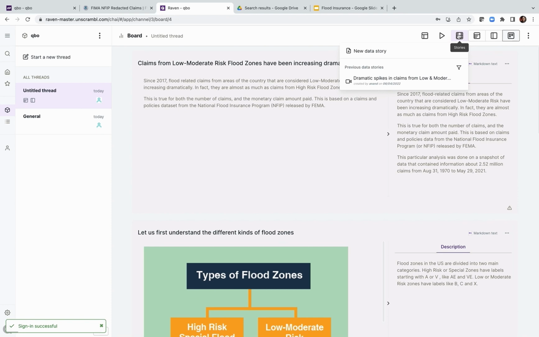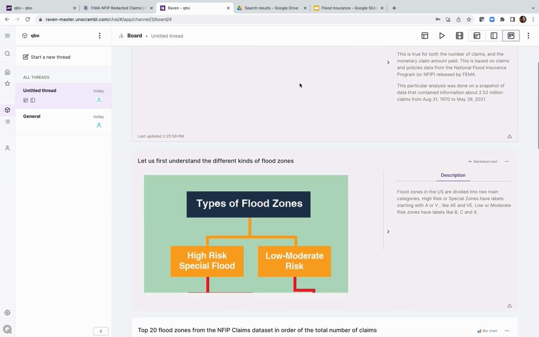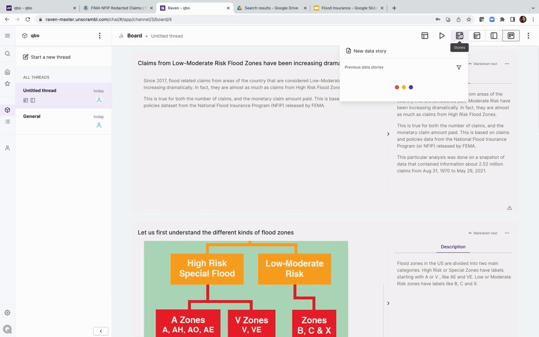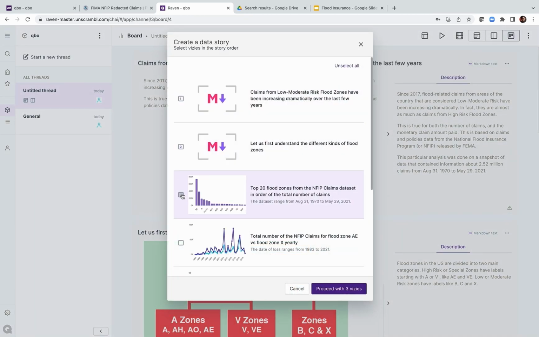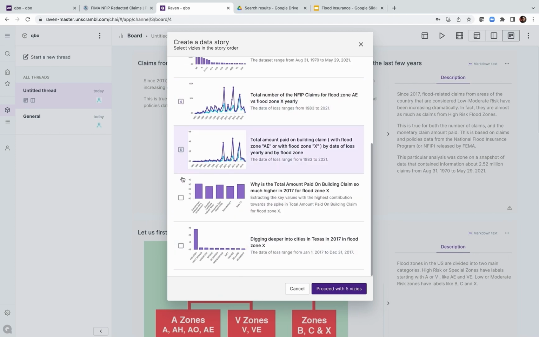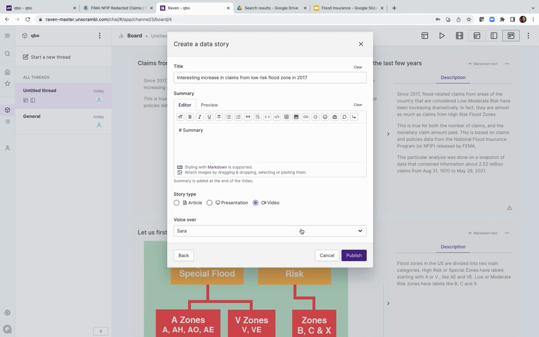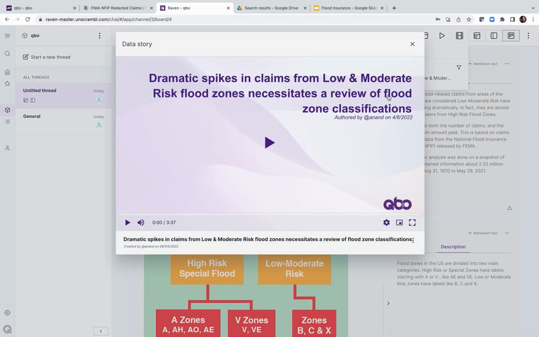So when you create a story, you can actually embellish it. So here's an example story I had embellished. We had a base story that Cubo generates, but here's an example way in which you can embellish the story manually and then export it out. So here I've exported as create a new data story. I'm going to pick a set of visualizations, maybe all of them, and I'm going to say create a story from this, and say I'm a team, for instance, and I can create a summary and export it as a video. I won't do that right now because that takes a few minutes, but I had done this just a while back, so I'm going to show what was created a bit earlier.